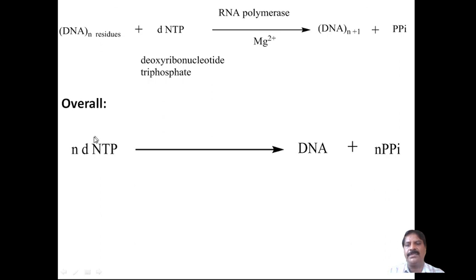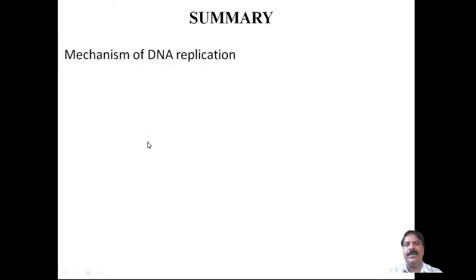The overall reaction is a polymerization of dNTPs. It produces DNA with the liberation of pyrophosphate. This is about the mechanism of DNA. So far I have discussed the mechanism of DNA replication in detail. Thank you.